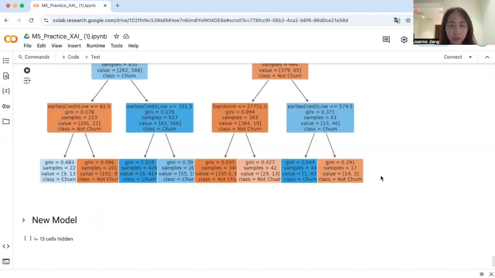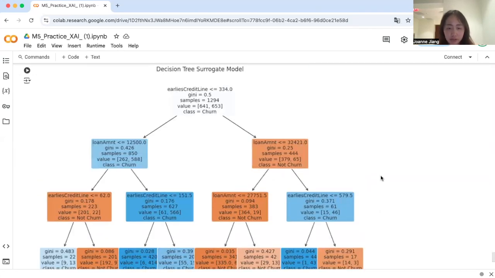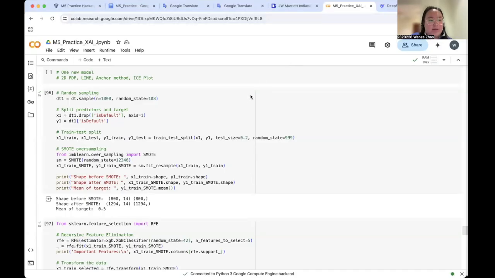And then we have the decision tree surrogate model, which provides an interpretable breakdown of the LDA model, confirming that the earliest credit line, loan amount, and also the vehicle range loan, which is the credit score, are the main decision factors. This visualization helps a financial analyst understand how the model makes its predictions, enhancing transparency in the credit risk assessment.